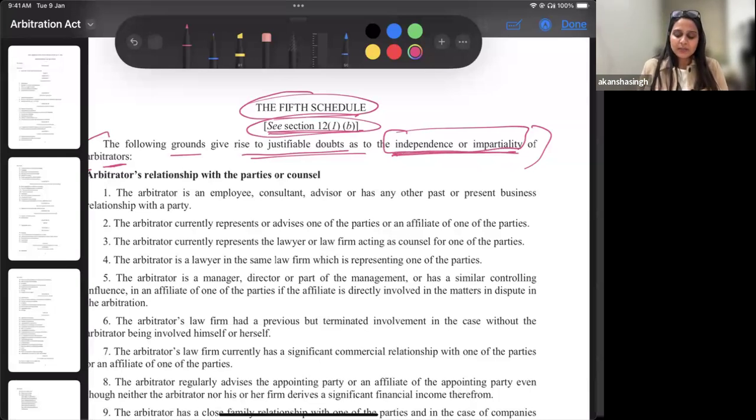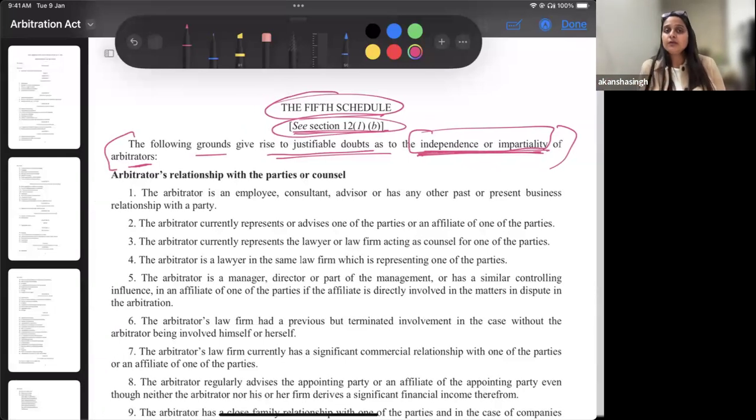Why are independence and impartiality important? Your answer must start with that. Schedule 5 provides a list of grounds. Fifth and seventh have to be compared. Right now, because I'm teaching you, I am telling you what all is there, but when you're writing an answer, it has to be crisp. You must clearly say that fifth has these many grounds, seventh has these many grounds, and what the position is with respect to the same grounds.